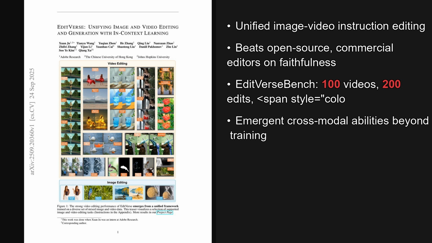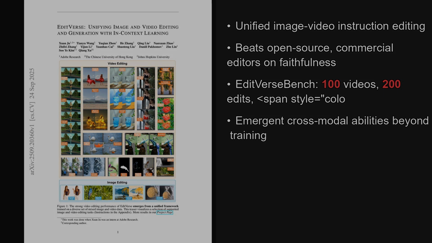Beyond the core model, this paper builds a 232,000 sample video editing dataset, introduces EditVerse Bench, and shows emergent cross-modal abilities with flexible resolutions and durations.